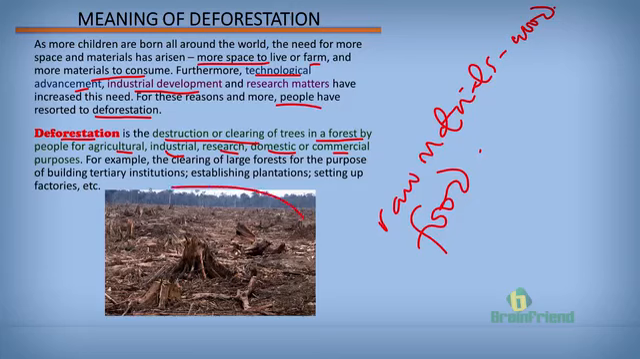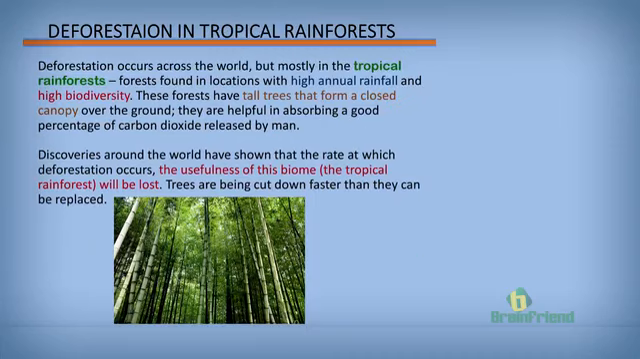As we can see, this is the land all cleared up, all trees and animals wiped out. Most times, deforestation occurs in tropical rainforests. These are forests found where there's high annual rainfall and high biodiversity. Tropical rainforests are forests that have very tall trees that form canopy over the ground. Most times, they help shade and keep the soil and the animals and the creatures living below cool and okay.